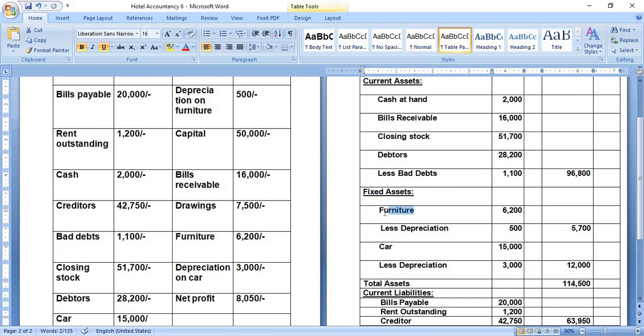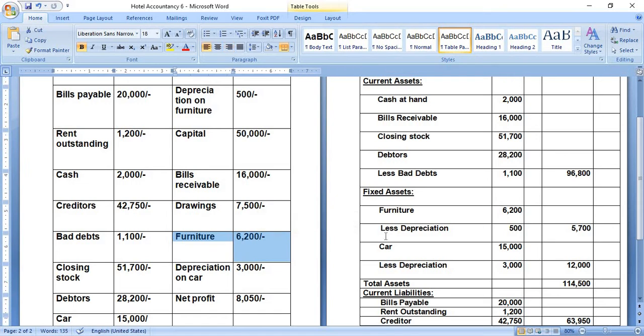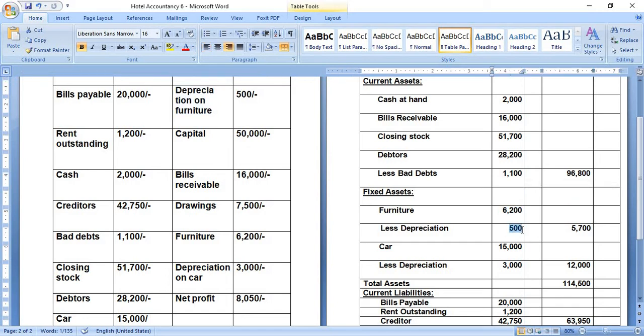So if we purchase furniture, that is not changed further. Furniture here is 6,200. I just mentioned 6,200 here; you can easily get it from the question. Depreciation on furniture is also mentioned here. Depreciation means the cost which is an expense, so that should be deducted from the original amount. The original amount is 6,200, less depreciation of 500, gives 5,700 as the total amount of furniture.